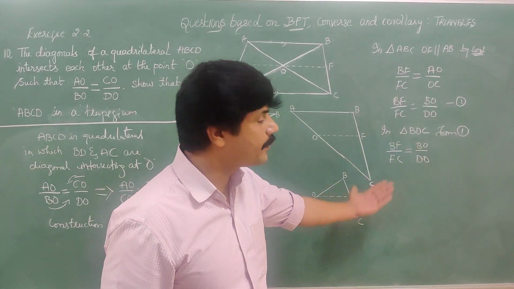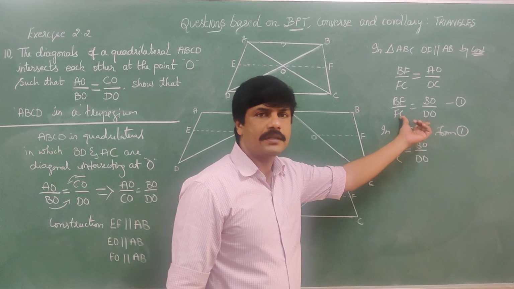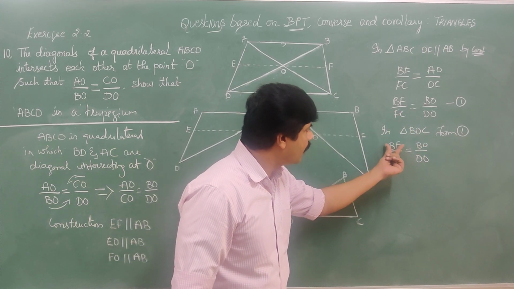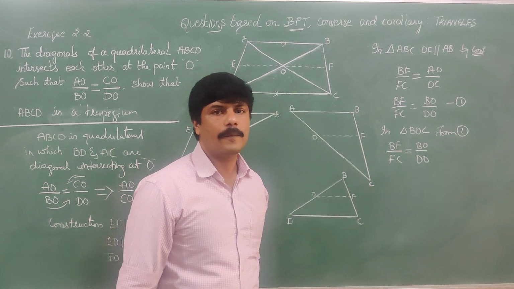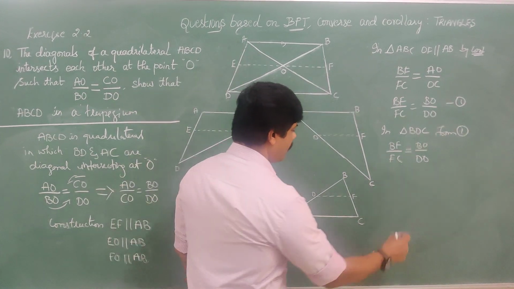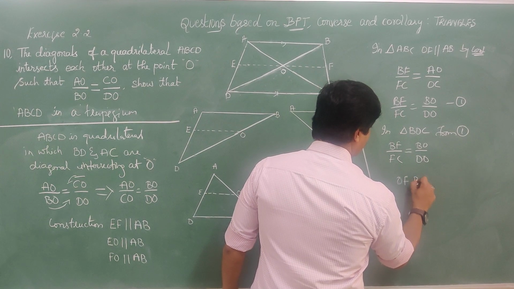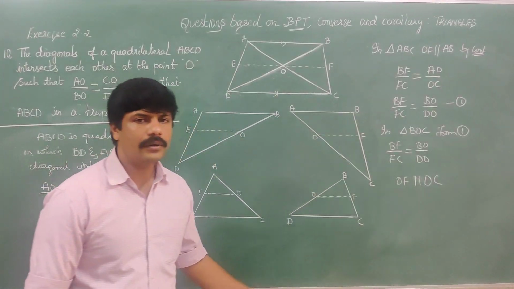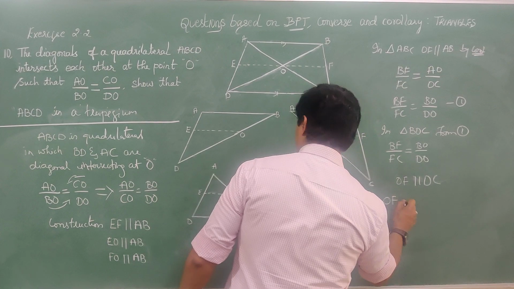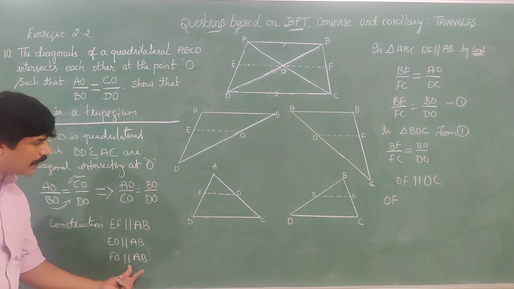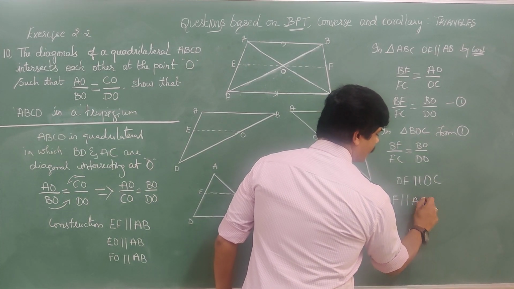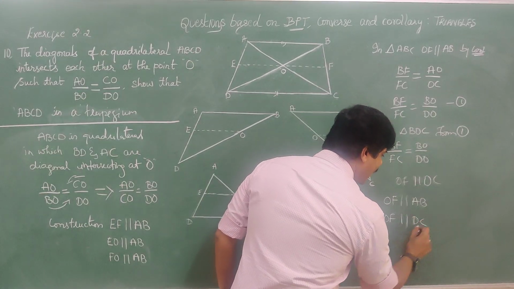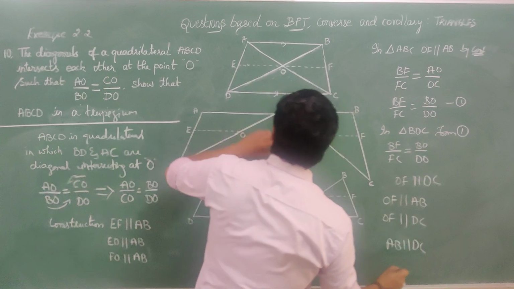Applying the converse of basic proportionality, it means that by converse of BPT, OF is parallel to DC. And FO is parallel to AB by data, and FO is also parallel to DC, and therefore AB is parallel to DC.